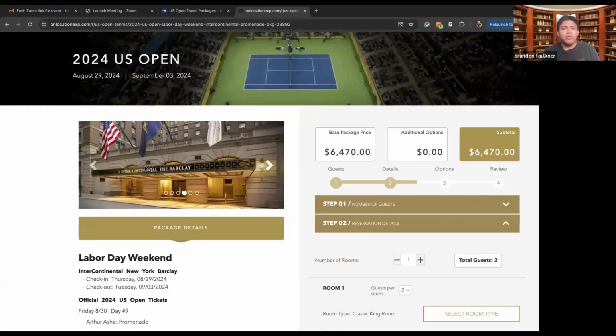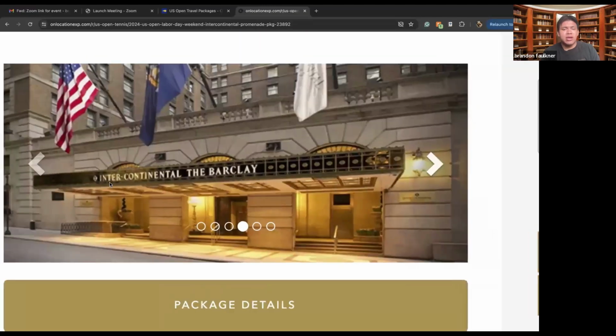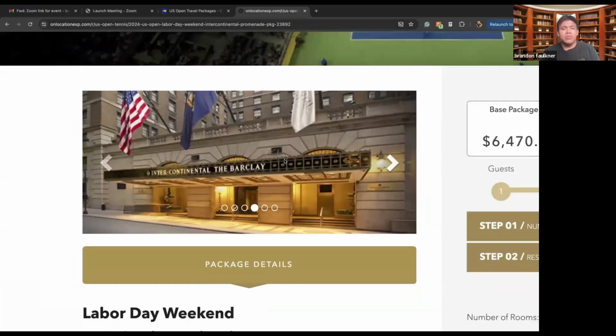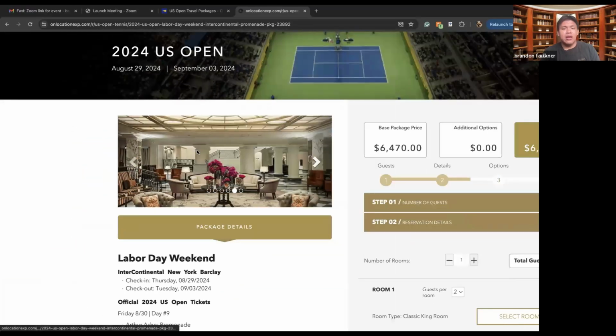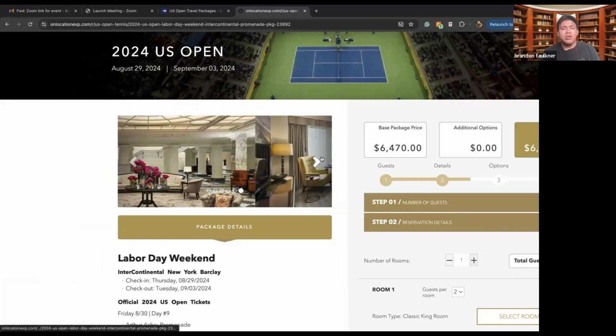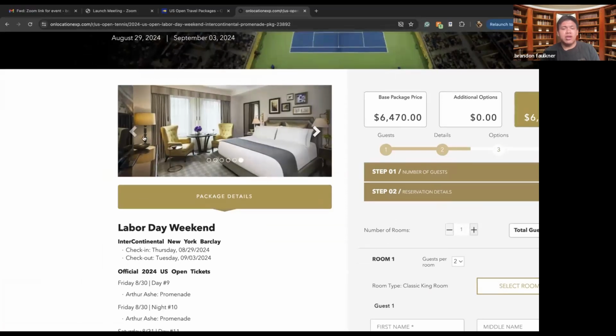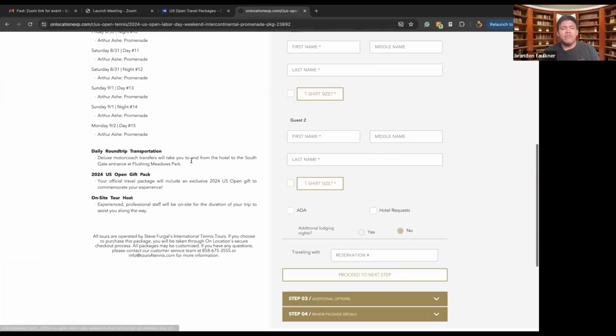So here we have where we'll be staying. Well, it's the Intercontinental La Barque. We can see the hotel rooms. We can see what the hotel rooms look like, the lobby, and then of course we have our dates as